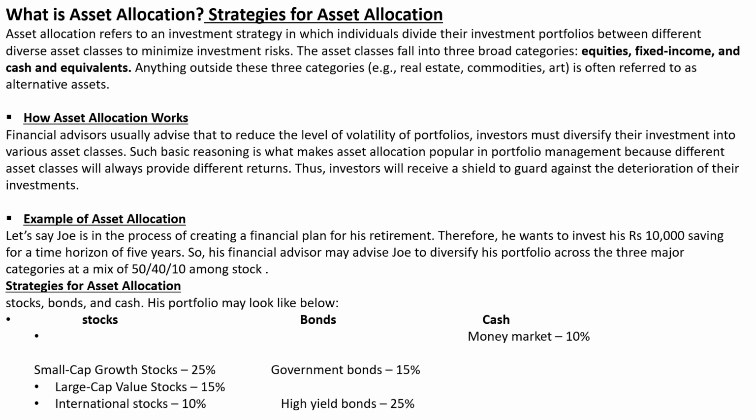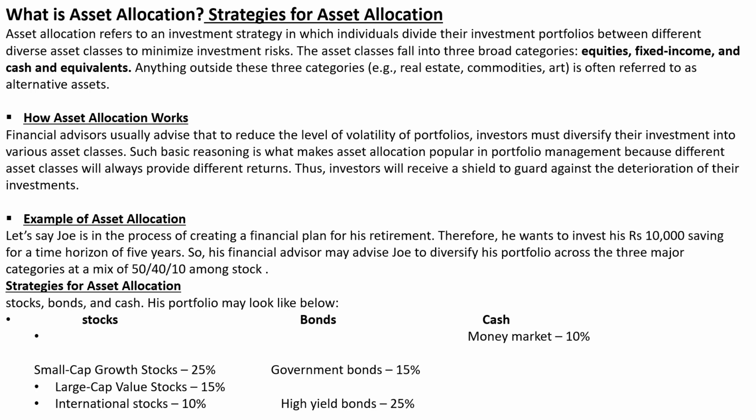Now, how does asset allocation work? Financial advisors usually advise that to reduce the level of volatility of the portfolio, investors must diversify their investment into various asset classes. Whether a financial advisor or you yourself assess your own portfolio, it is always advisable to reduce the level of volatility of the portfolio. If you have all your investment in one type, say only in equities, then if the market goes down, you will always suffer huge losses.